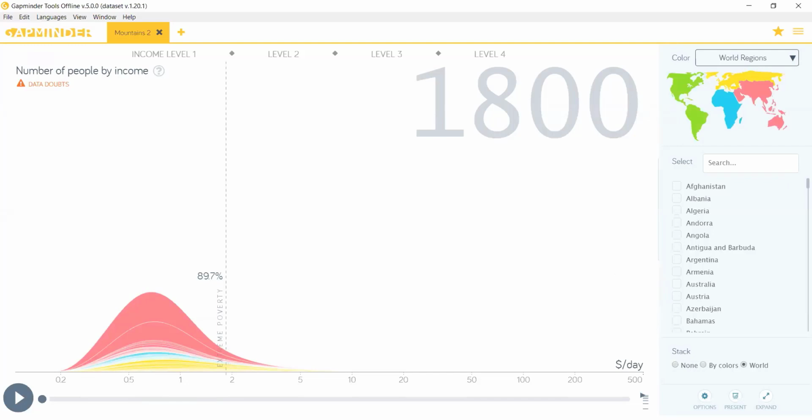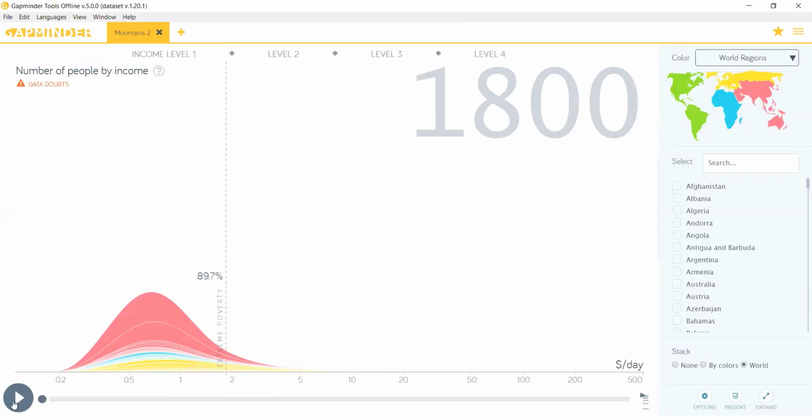In the year 1800, there were 89.7% of people below this poverty line. The colors are based upon region: red is Asia, yellow is Europe, blue is Africa, and green is America. So in 1800, 89.7% had income of less than $1.9 a day.